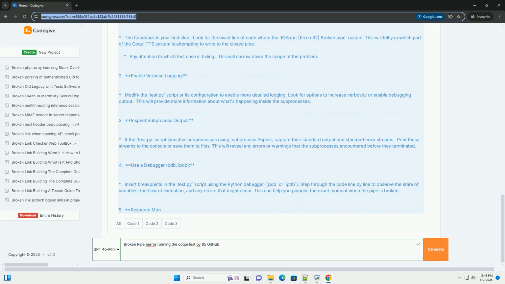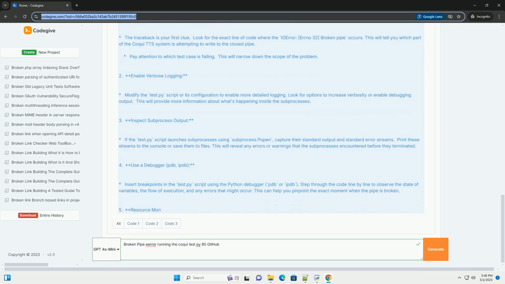6. Temporary files. Ensure proper cleanup of temporary files. 7. Model loading. Add error handling around model loading. 8. Environment. Verify dependencies and virtual environment setup. 9. Reproducibility. Create a reproducible example.